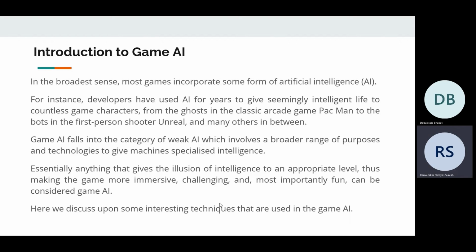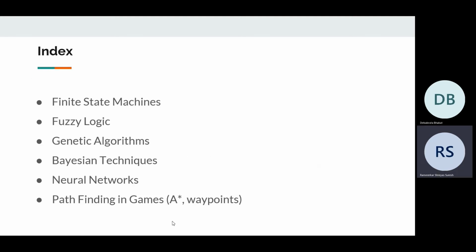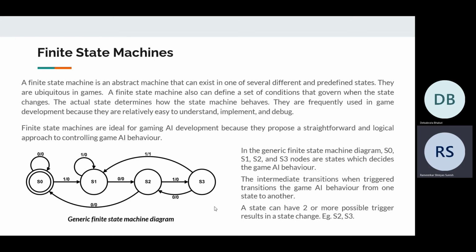But AI that is used in game development is considered to be weak AI. So here are some of the topics that we are going to discuss in this presentation. The first is finite state machine. The finite state machine is a machine or arrangement consisting of various predefined states. These states can be considered as game element behavior, like the game character behavior, enemy behavior, obstacles, etc. So the states decide how the particular game element will behave when a particular event happens.